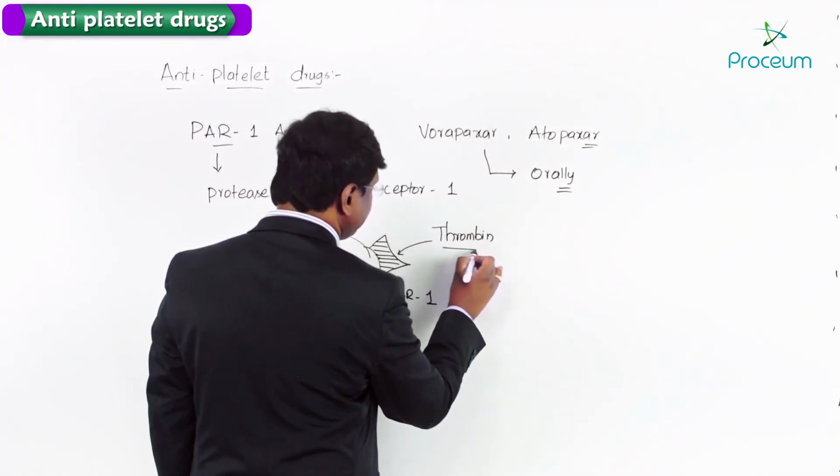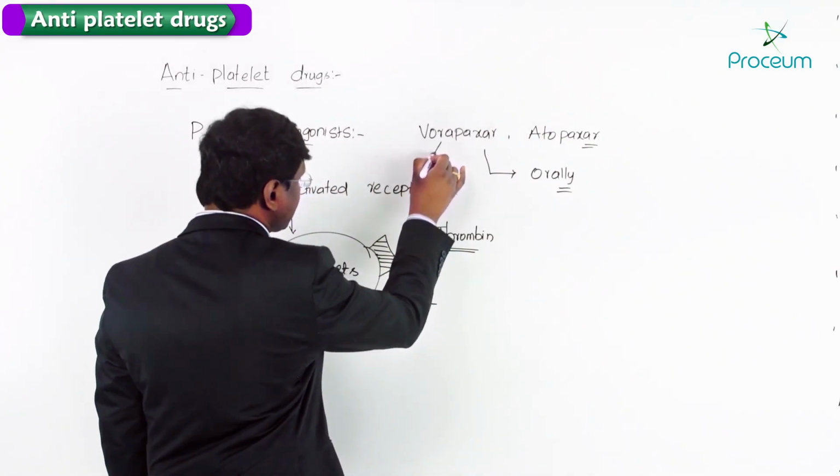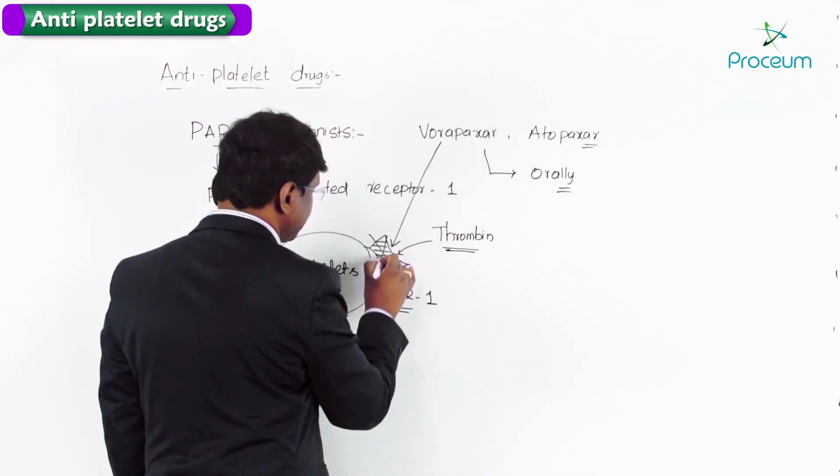Now, what is the thrombin receptor? The thrombin receptor is PAR1. So Vorapaxar will come and inhibit this particular receptor.